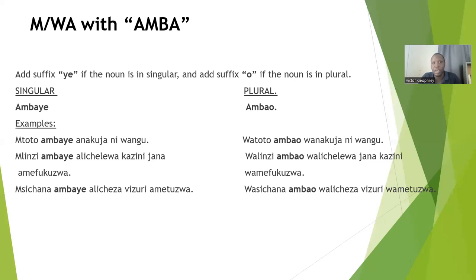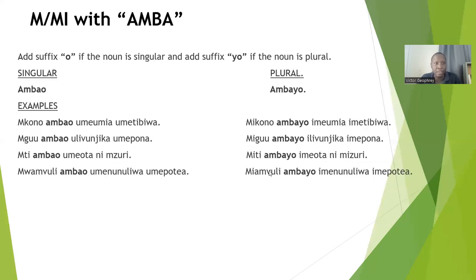That is about one noun class with morpheme Amba. The agreement of one noun class with morpheme Amba is simple. You just take Amba and add ye if the noun is in singular, and just take Amba, add suffix O if the noun is in plural. Simple like that.